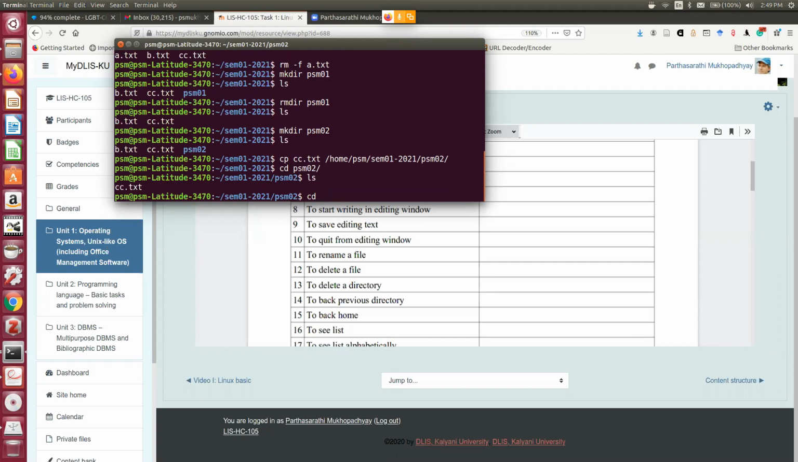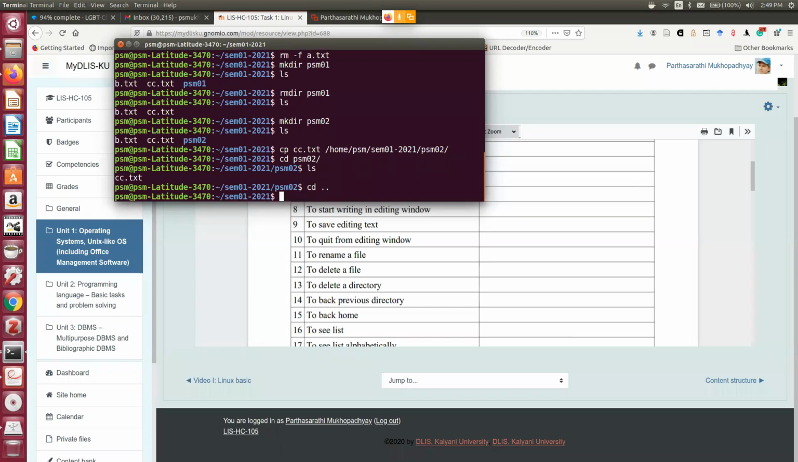Now to exit from the directory, cd space double dot. So I can go from this child directory psm02 to the parent directory psm01. Now here I want to delete this psm02 directory. We already know that to delete a directory the command is rmdir, but you see it will not work here.